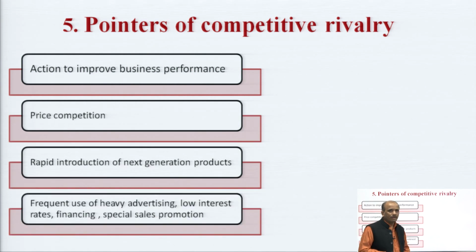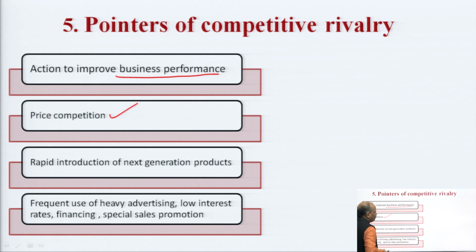Now, what are the different pointers that indicate that competitive rivalry is there? If we look at a particular industry and find that actions are frequently taken to improve business performance, it means that competitive rivalry is high. If there is price competition, it means competitive rivalry is high. Non-pricing competition also indicates competitive rivalry. Rapid introduction of next generation products means that we are challenging competitors to give up the market.